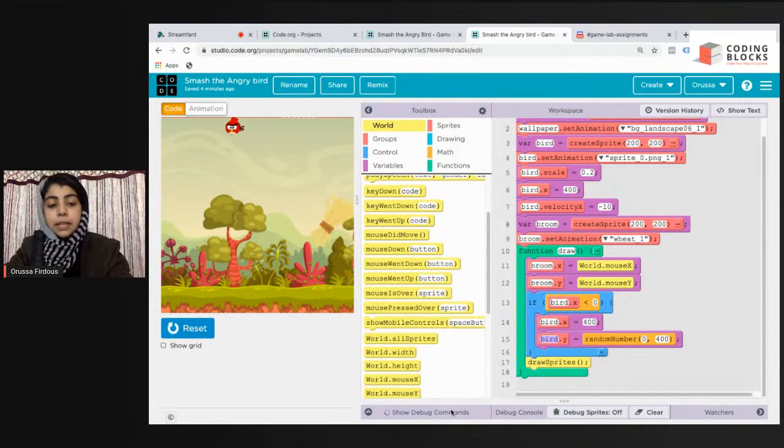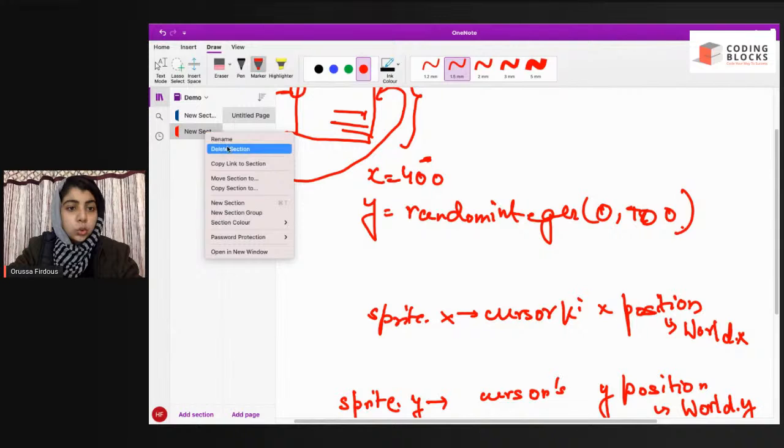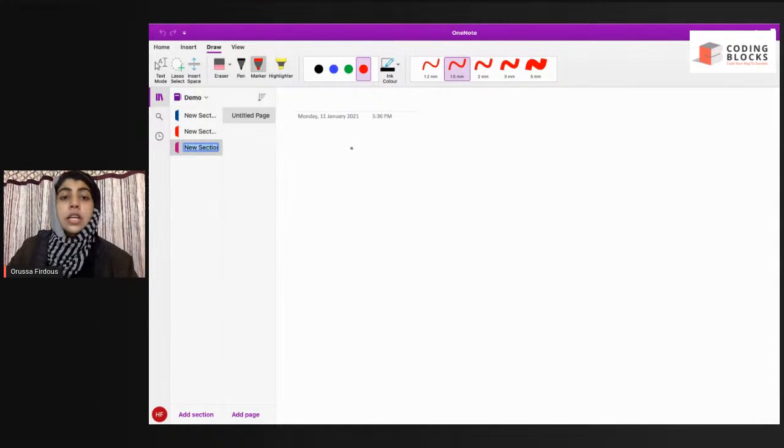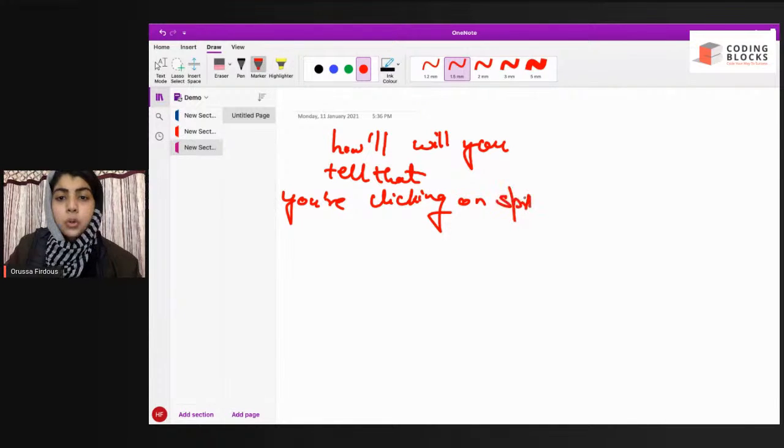I'll explain the condition again in our hero OneNote. So I'm going to add a new section. How will you tell that you are clicking on a sprite? For that, we have two blocks.